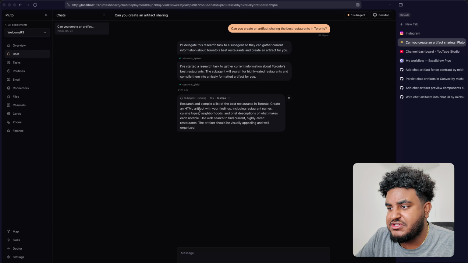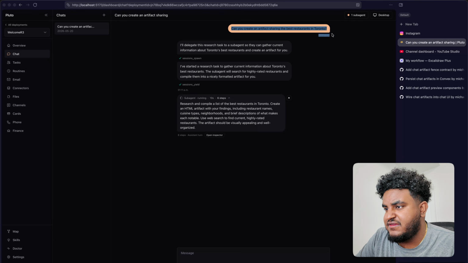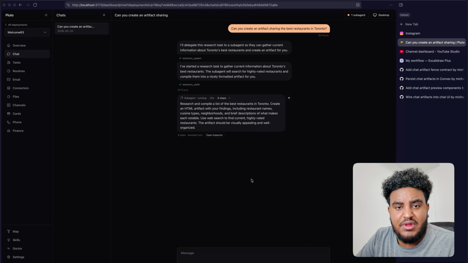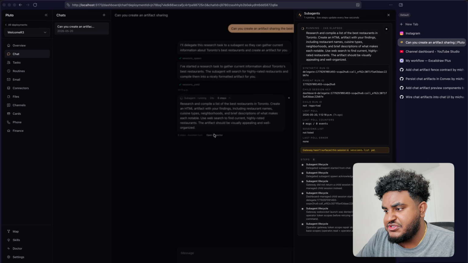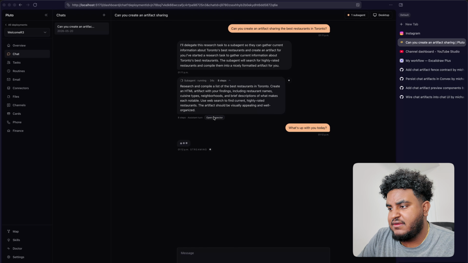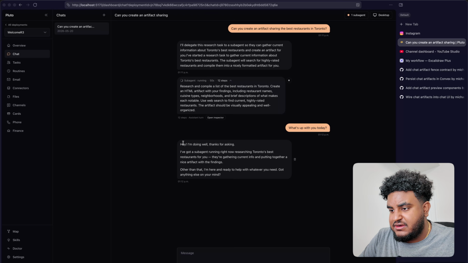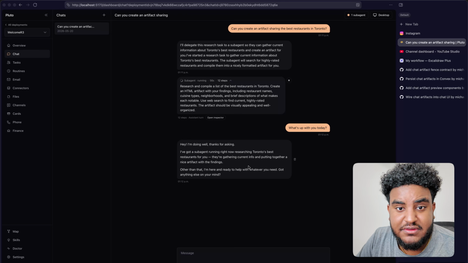So it spawned a sub-agent, and I can click on Open Inspector here and see what's going on. Basically, it saw that, okay, I'm going to need to do some research for this, and instead of blocking the main thread, I'm going to deploy a sub-agent. The reason why this is cool is I can say, what's up with you today? Just being a weirdo talking to AI like a friend. And the main thread's not blocked because this has been given off to a sub-agent, and I can chat with the main agent, and you can see here it responded to me saying, hey, I'm doing well, and it told me it has a sub-agent running, and I can get it to do other things, which is pretty cool.